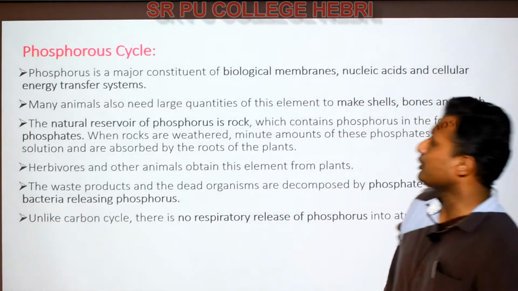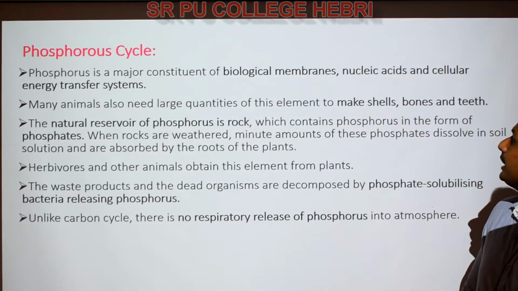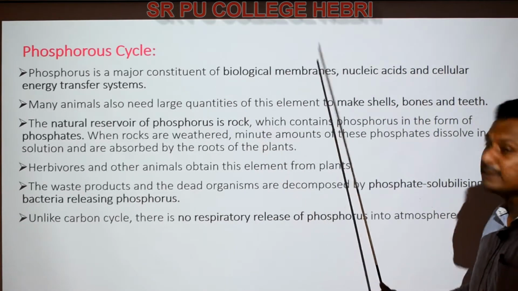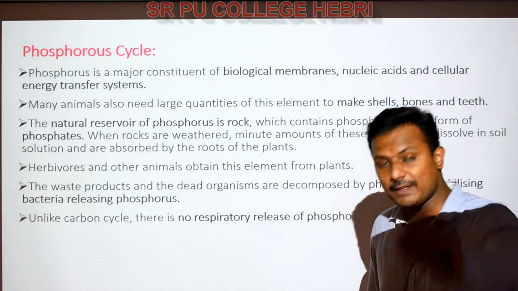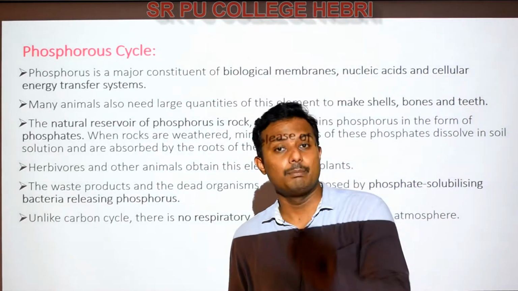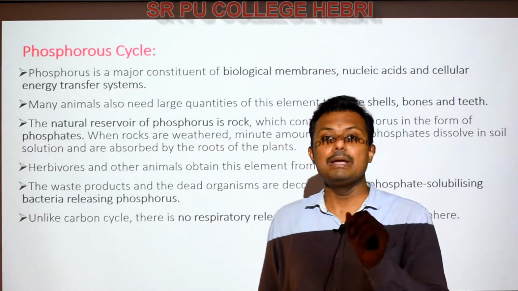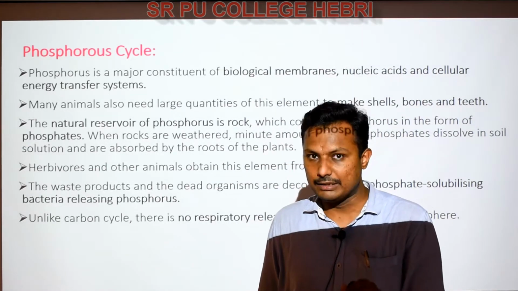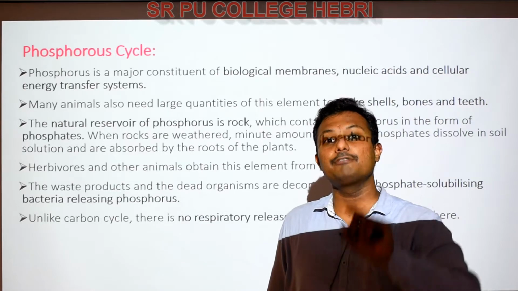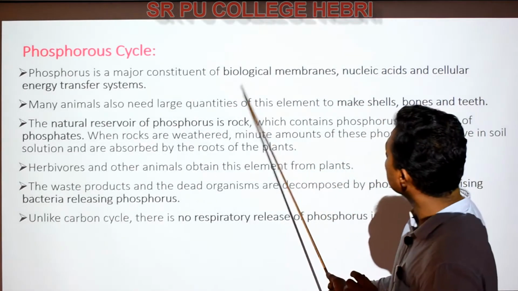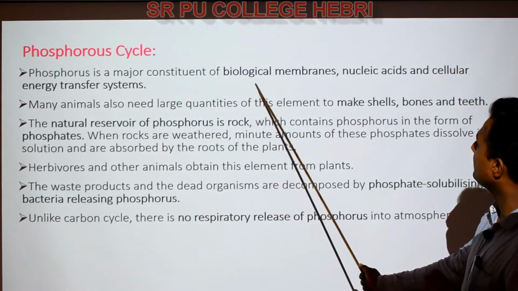See here, phosphorus is a major constituent of the biological membranes. Phospholipid, right? So the biological membrane is nothing but the plasma membrane, in which the major constituent is the phospholipid, right? The lipid which has the phosphate heads. So that is why it is the major constituent of the biological membranes.